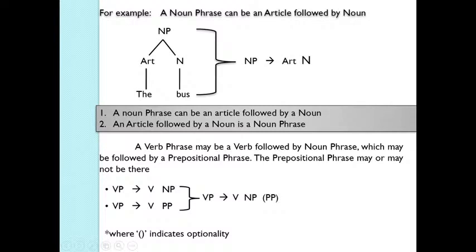So you see, some elements are mandatory and some elements are not. As you have the prepositional phrase within brackets, it means that this is optional. That is, a verb phrase can consist of only a verb or a verb plus noun phrase.